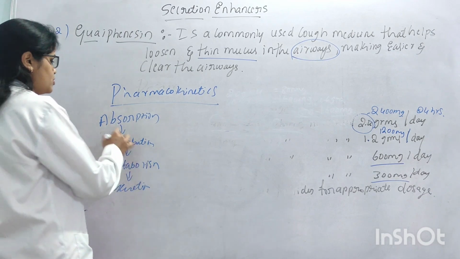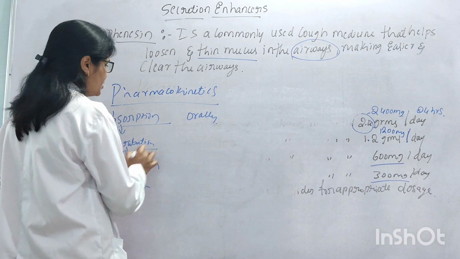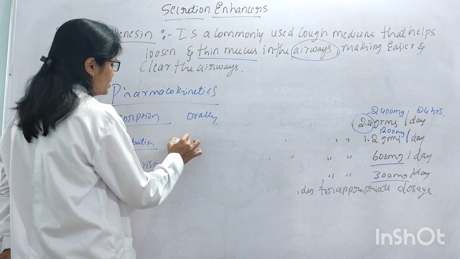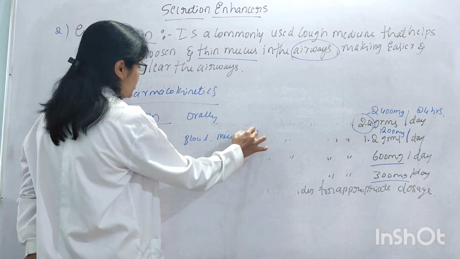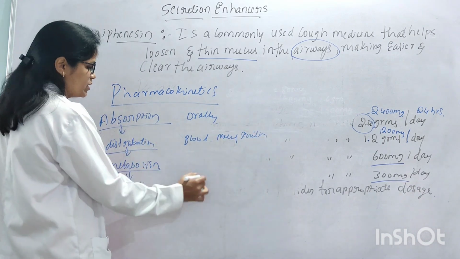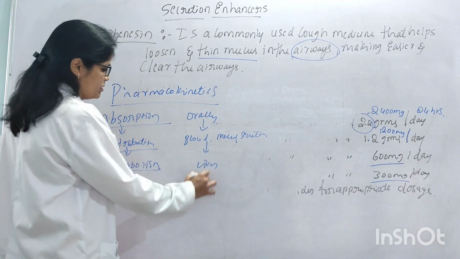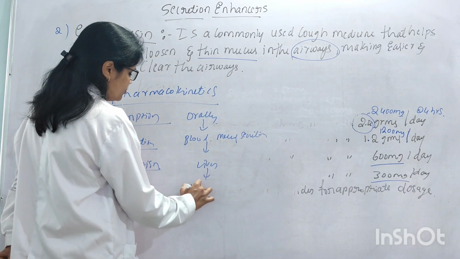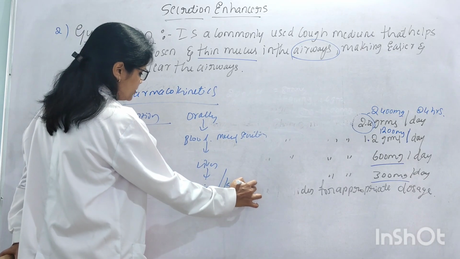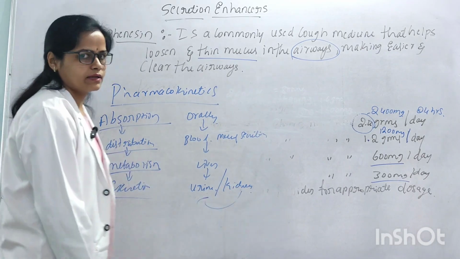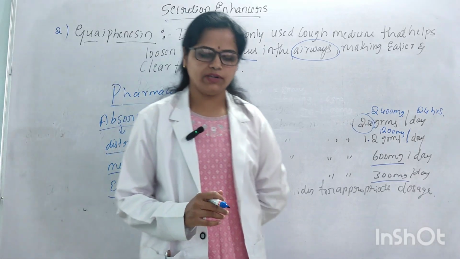Okay, absorption: it is rapidly absorbed orally. Distribution occurs through the blood or other mucus secretion. Metabolism occurs in the liver, and excretion occurs through the urine. Excretion mainly occurs in the kidney; the urine is excreted from the kidney. So this is the pharmacokinetics of a secretion enhancer, that is guaifenesin.